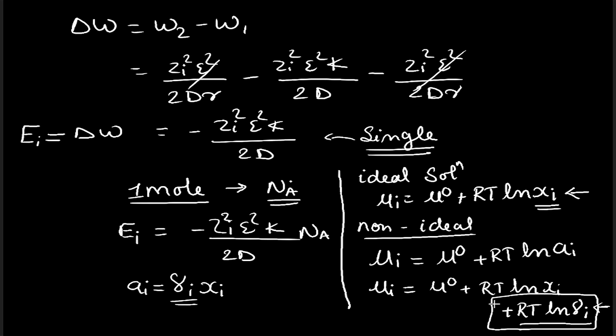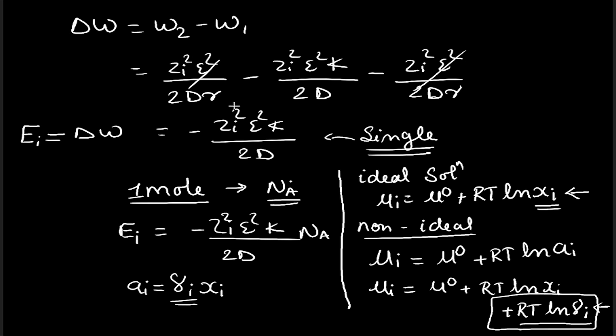The ideal solution is similar to dilute solutions, so this additional term in the non-ideal solution is basically because of the formation of the ionic atmosphere.